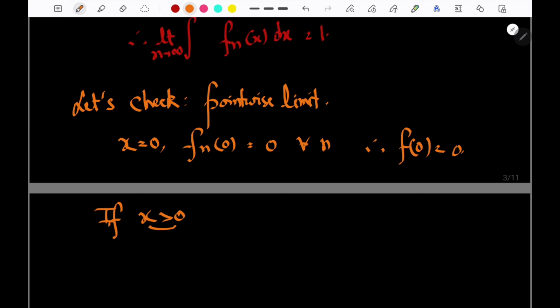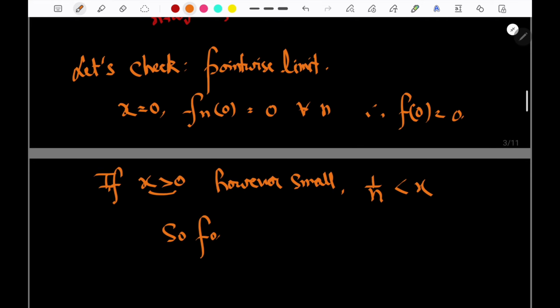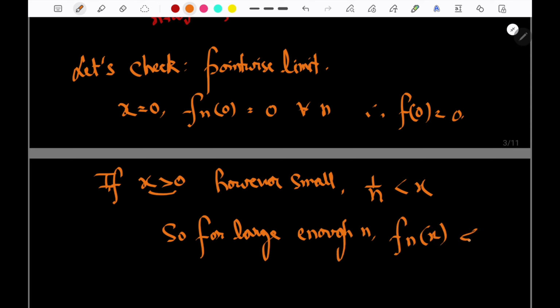So in this case, if x is greater than 0, however small, whatever be the value, 1 by n will always be smaller than x. So for large enough n, what is going to happen? f_n(x) will tend to 0. Why? Because if n increases, f_n(x) will decrease and it will tend to 0.